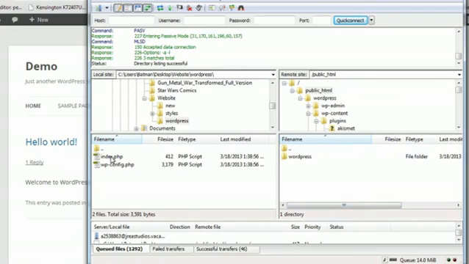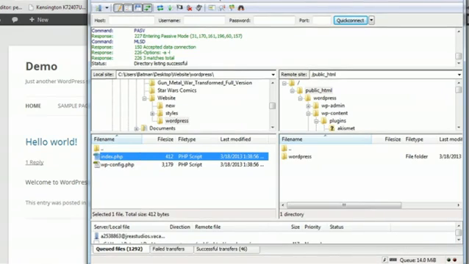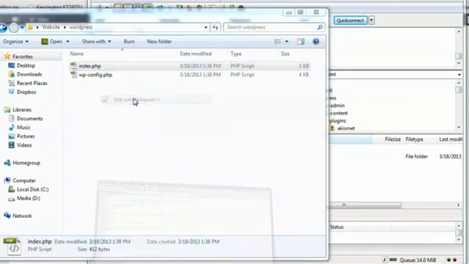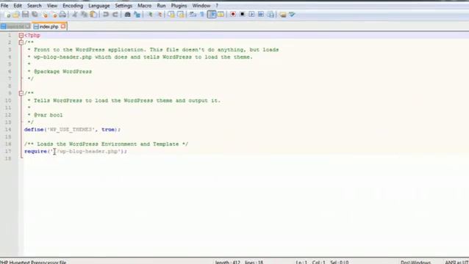But first, I'm going to open up this index and alter something inside of it. So here I am inside of my subfolder, and I'm going to open this to edit inside of Notepad. And this is the little line that's going to cause you a lot of trouble. It's looking for the header.php file, and right now it thinks it's inside the same folder as that file, and it's not. So if you don't tell it that it's actually outside of that folder, then it's going to give you a lot of trouble when you try to reload your home page.